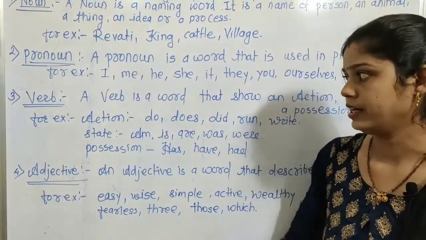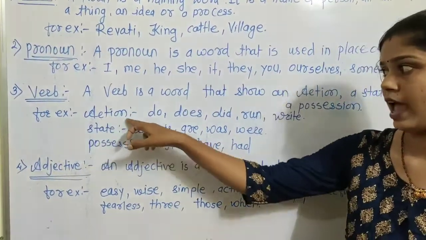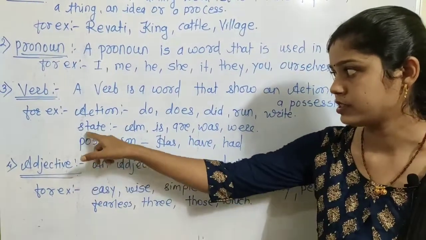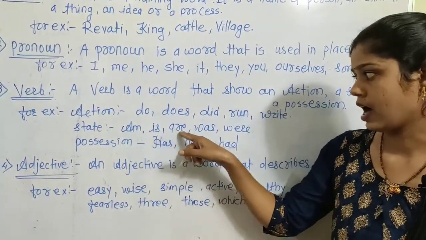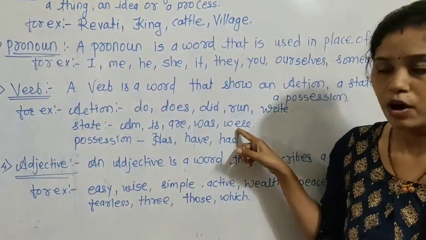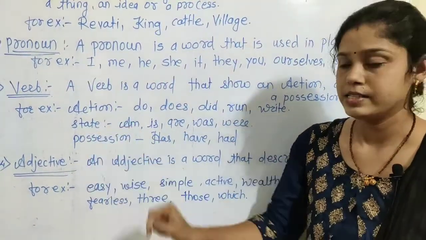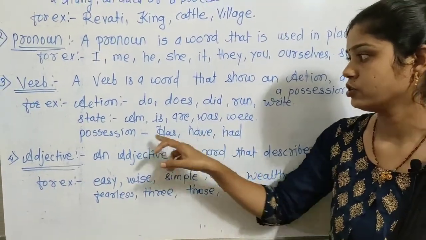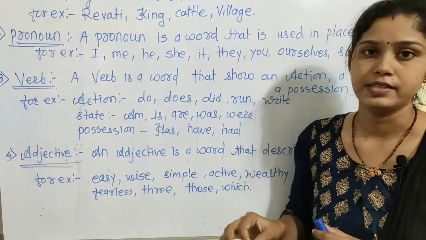Then verbs show the state: am, is, are, was, were. That to-be form shows the state in the sentence. Has, have, had show the possession in sentences.